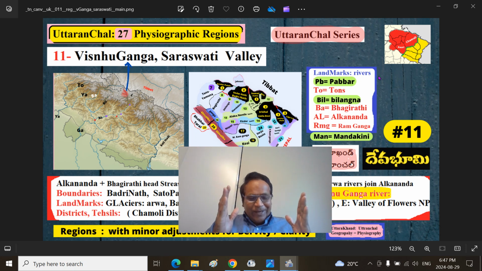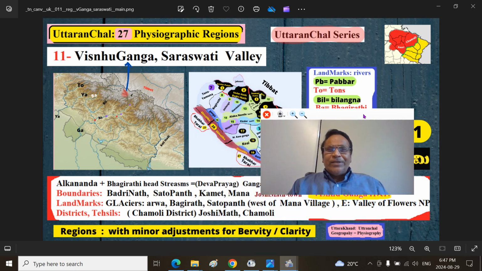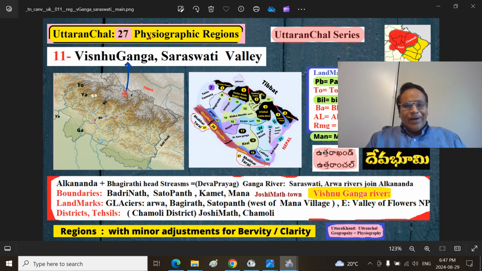J. Reddy. This is part 11 of our Uttaranchal series, Uttarakhand series. Previously we discerned roughly 27 physiographic regions, physical geographic regions. We are exploring part 11 here, that is the Vishnu Ganga River Valley, Saraswati River Valley. Vishnu Ganga River Valley, Saraswati River Valley is the upstream region of Alaknanda River.